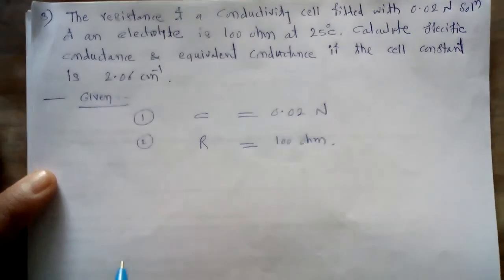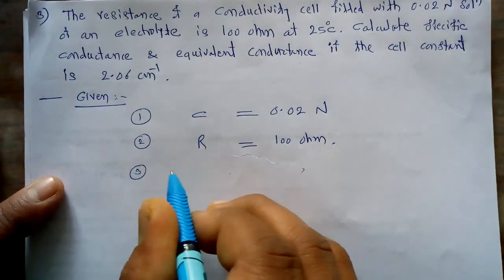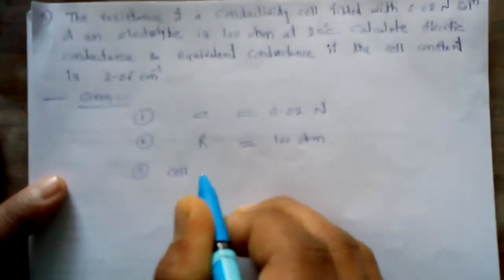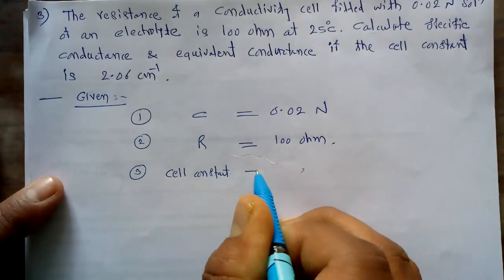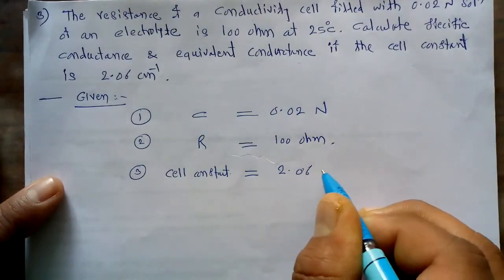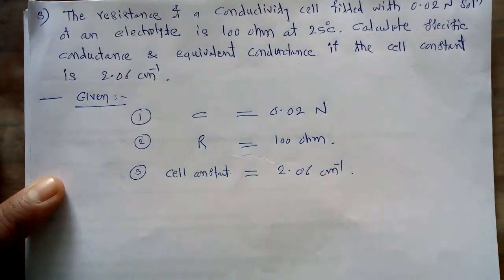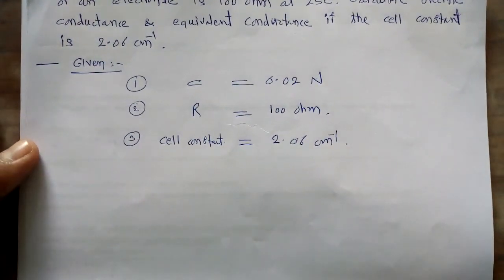The next parameter given is the cell constant. Cell constant is equal to 2.06 per centimeter. So these three values are given in this numerical.